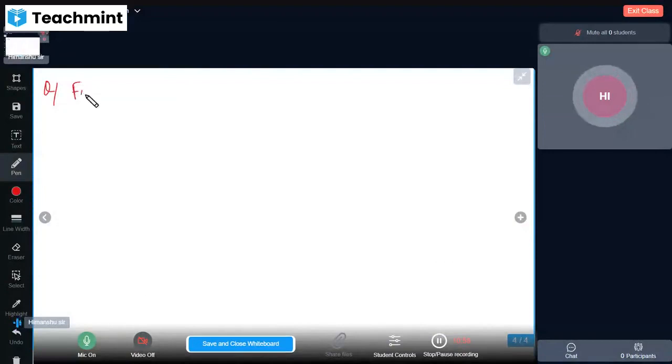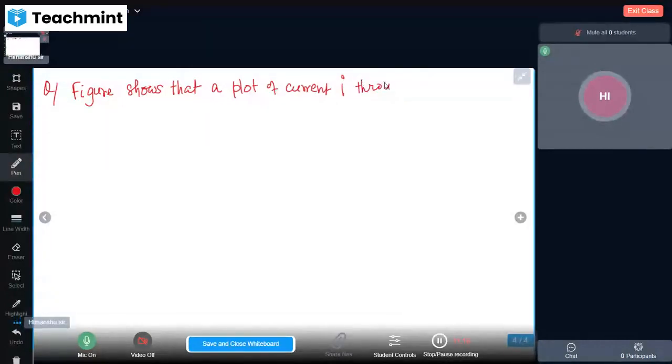The figure shows a plot of current I through the cross section of a wire over a time interval of 10 seconds.